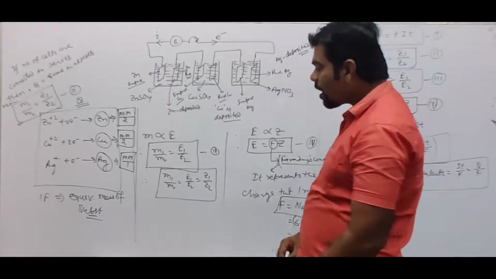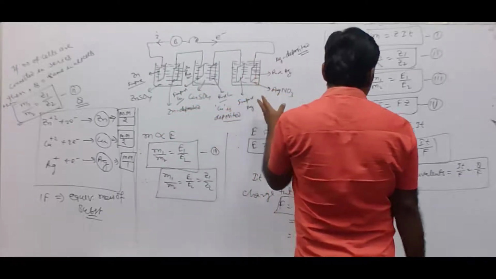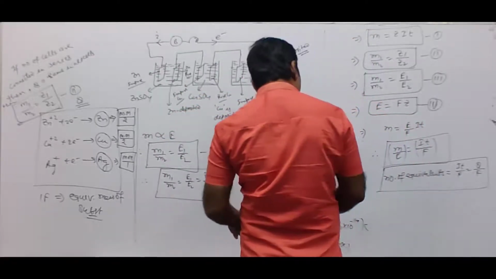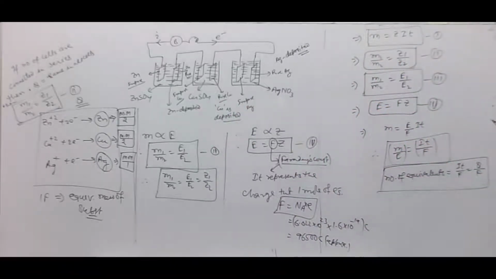Understood? Another thing: because we are using the same quantity of electricity, IT by F is the number of equivalents.